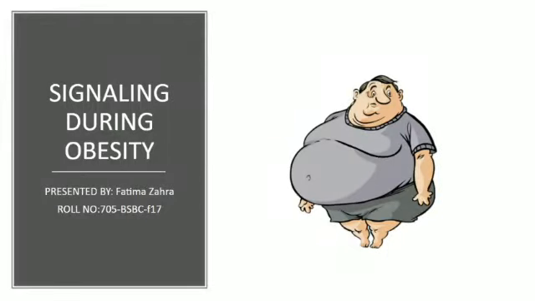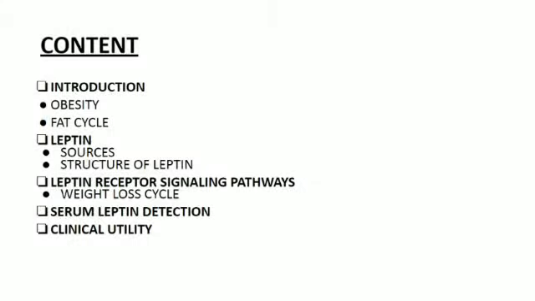Today we will discuss signaling during obesity. In this topic we will study obesity, the fat cycle, then what is leptin, its sources and structure. Then comes the main part of this topic, leptin receptor signaling pathways, like whenever a leptin signal comes and binds to the receptor, what kind of pathways are activated. Then we will discuss the weight loss cycle, and at the end we will shortly study serum leptin detection and clinical utility. So let us start.